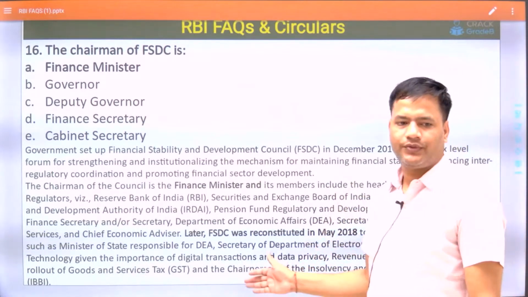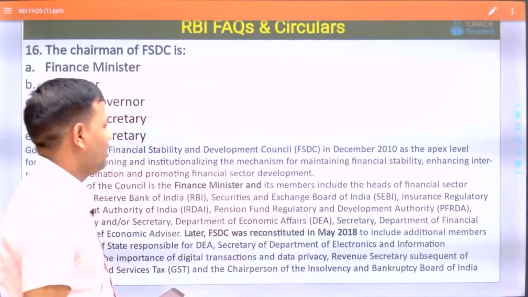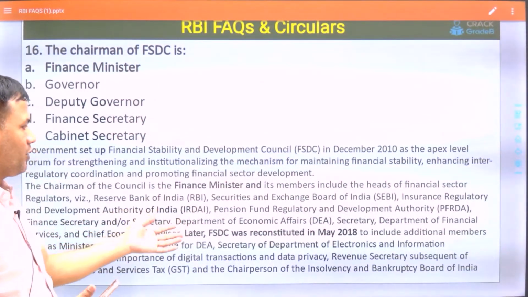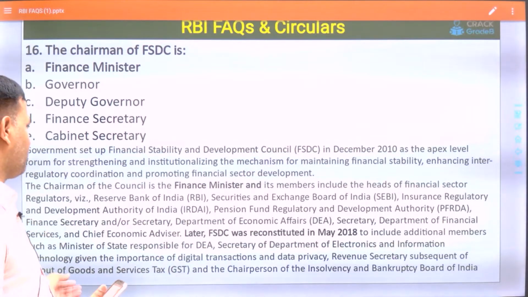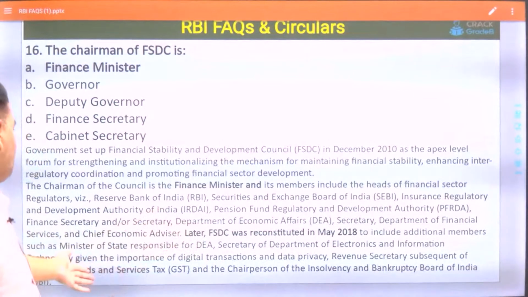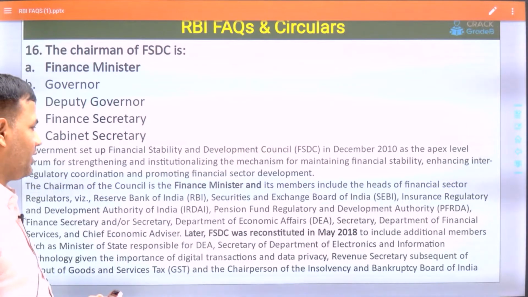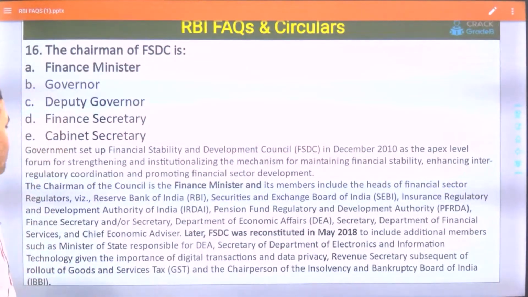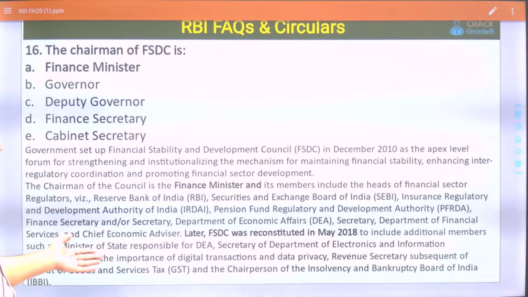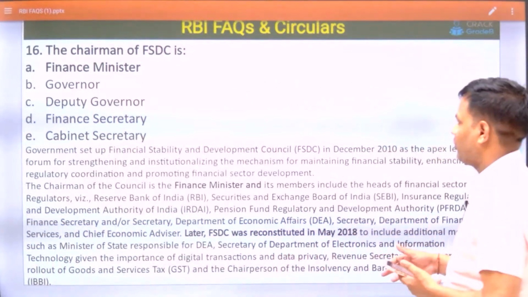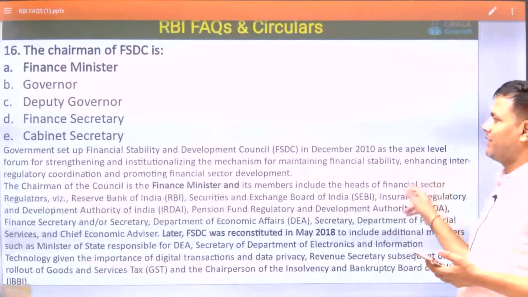regulators like RBI, Securities and Exchange Board of India, IRDA, PFRDA, Secretary, Department of Economic Affairs, Department of Financial Services, Chief Economic Advisor, and in 2018, members such as Minister of State responsible for Department of Economic Affairs, Secretary of Department of Electronics and Information Technology, GST, Revenue Secretary. After the subsequent rollout of GST, the Revenue Secretary was added. The Chairperson of the Insolvency and Bankruptcy Board of India is added as a member of FSDC.